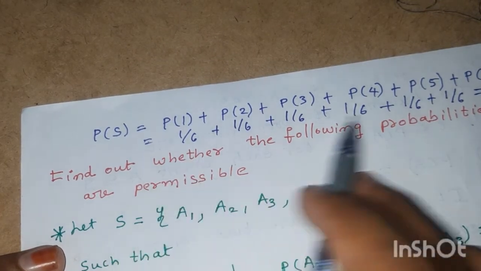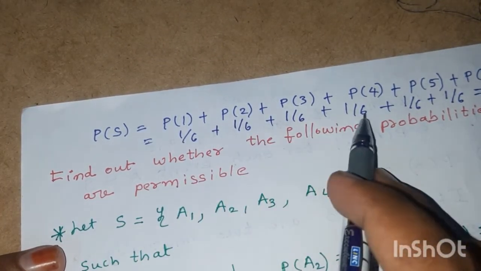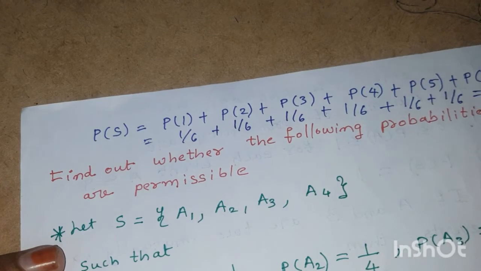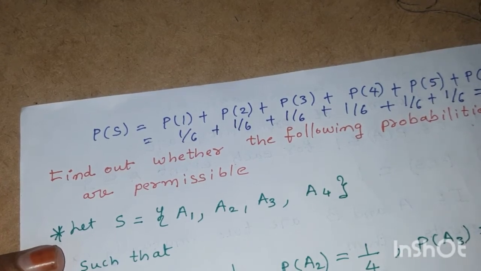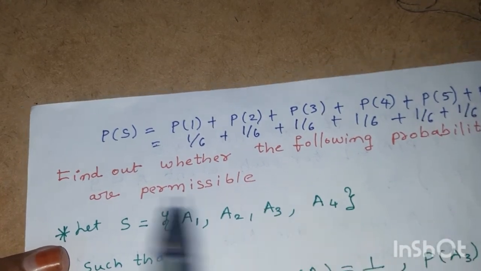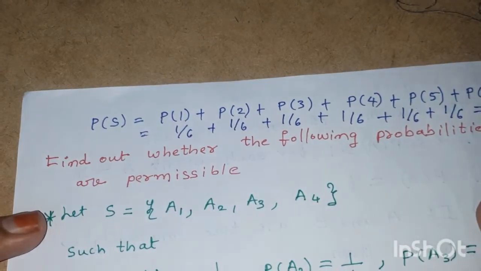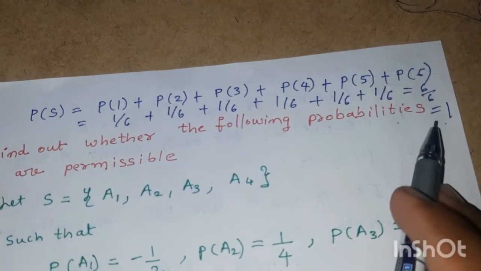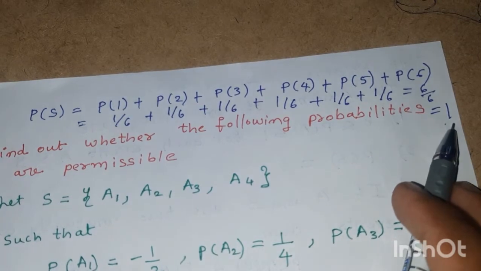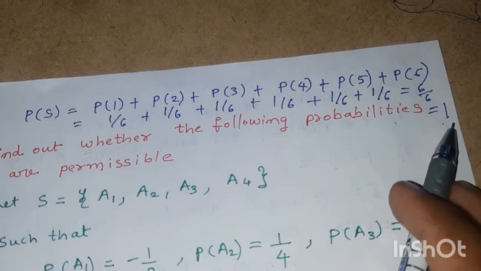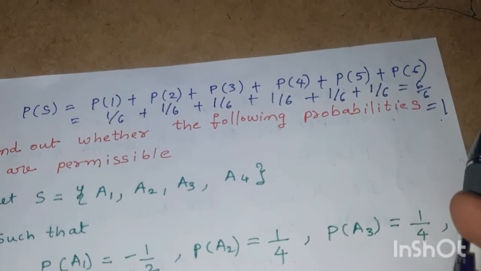How many 1 by 6s are there? 1, 2, 3, 4, 5, 6. So 6 into 1 by 6, 6 by 6, is equal to 1. Therefore the probability of the sample space is 1. This is the second axiom of probability.